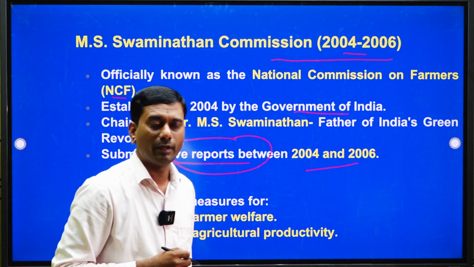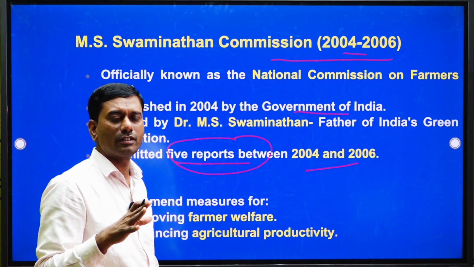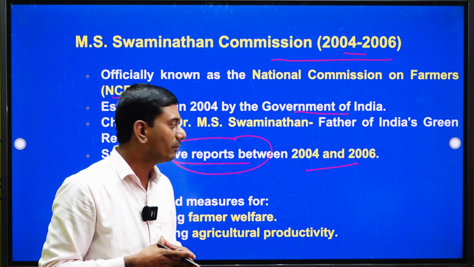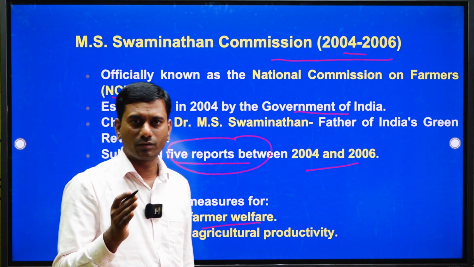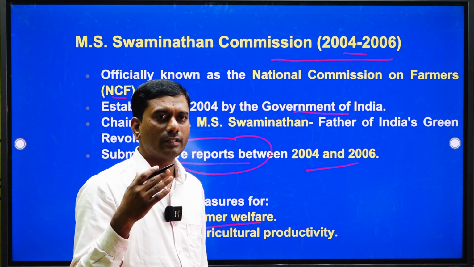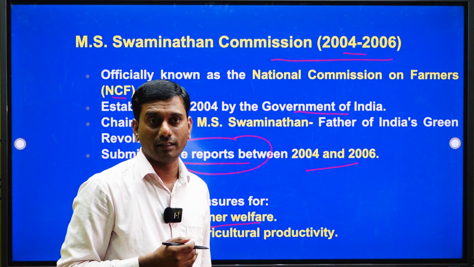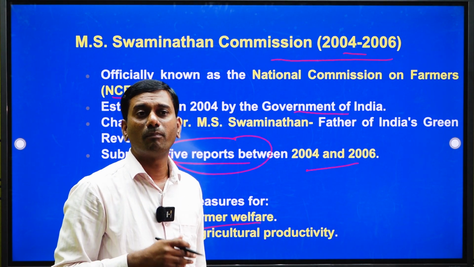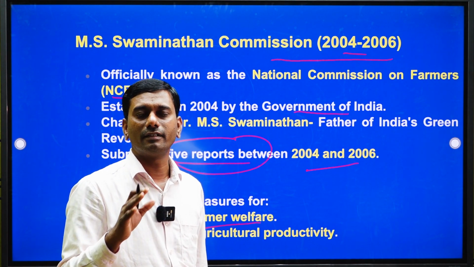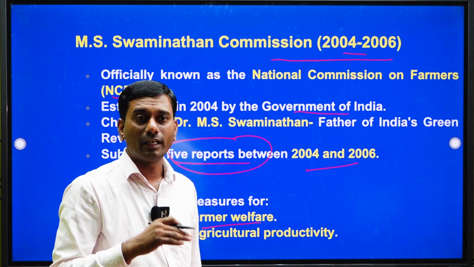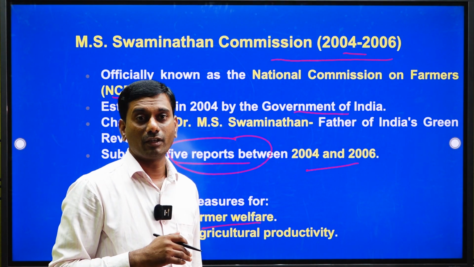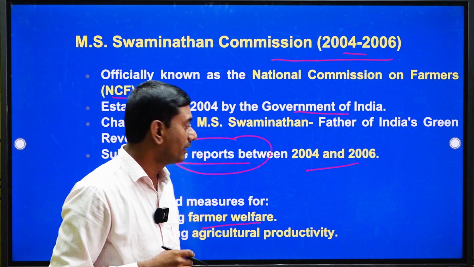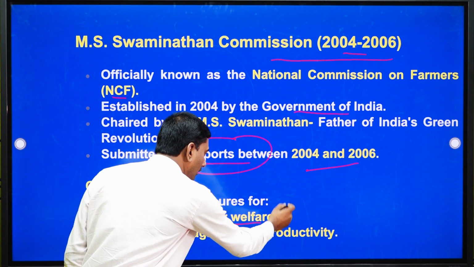In terms of recommendations, the main objective of this committee was to improve farmers' welfare, which is important, no doubt. After the Green Revolution we have succeeded in agriculture production, but in terms of profitability we are facing problems. The real per capita income of the farmers has to improve, and that is farmers' welfare.